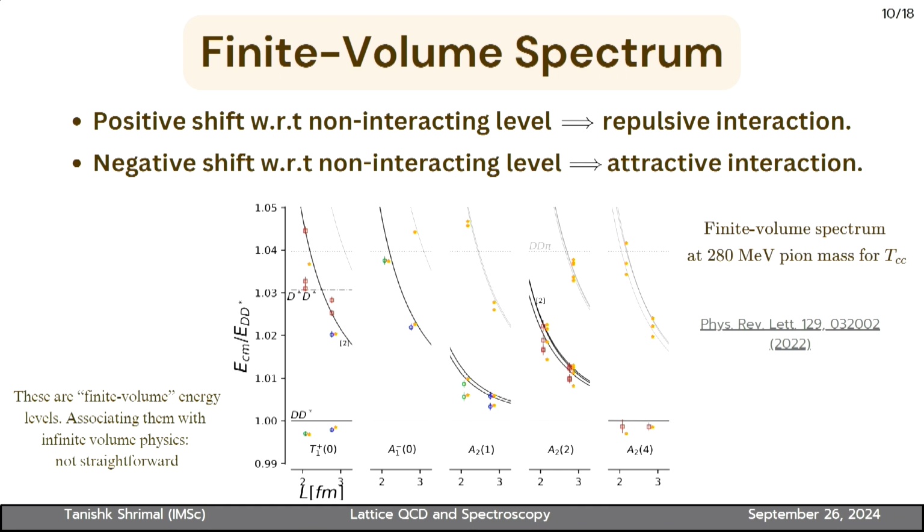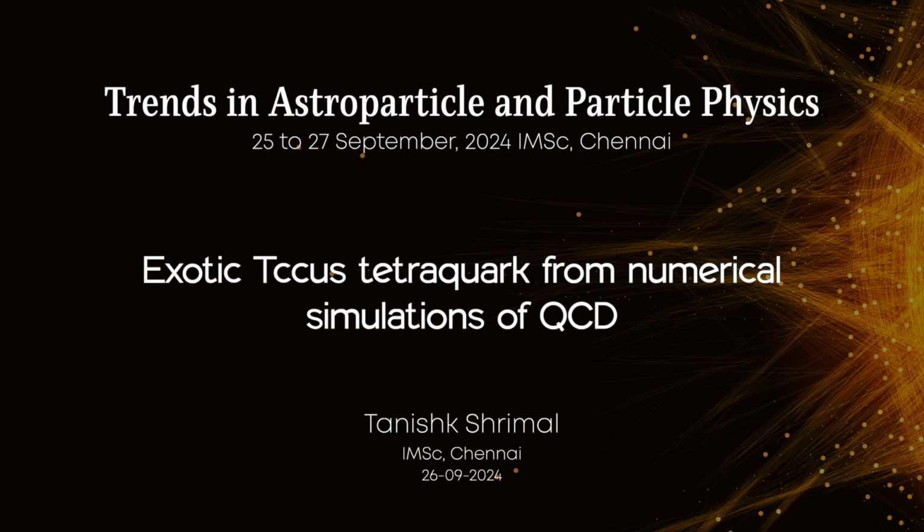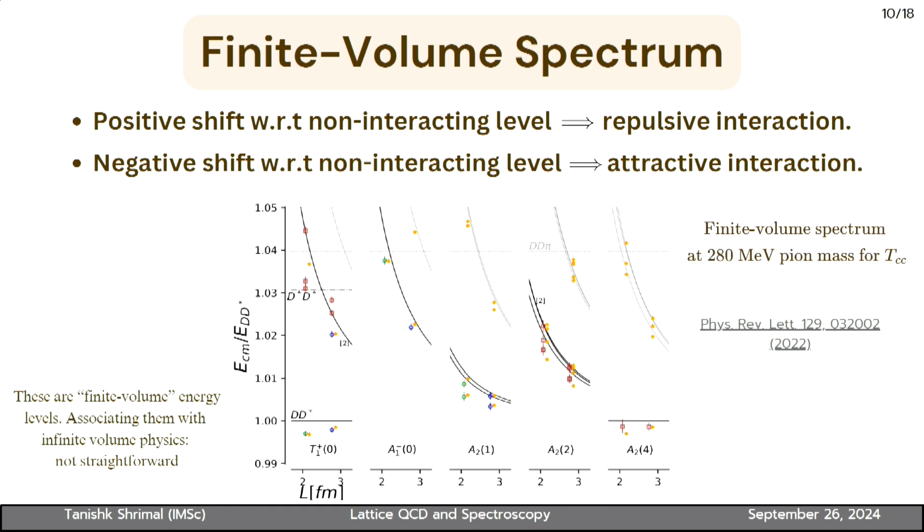The physics that one is interested in here is to see the shift of these lattice energies with respect to the non-interacting levels. If the markers are negatively shifted with respect to the non-interacting levels, then the interaction is attractive. But if they are positively shifted, then the interaction is repulsive. From this, we can at least expect whether a bound state could exist or not. This is the spectrum at 280 MeV pion mass. A thing to note here is that these are finite volume energy levels, and associating them with infinite volume physics is not so straightforward.